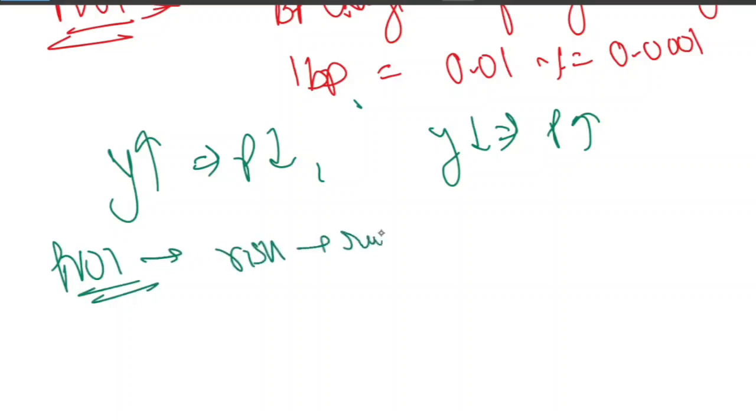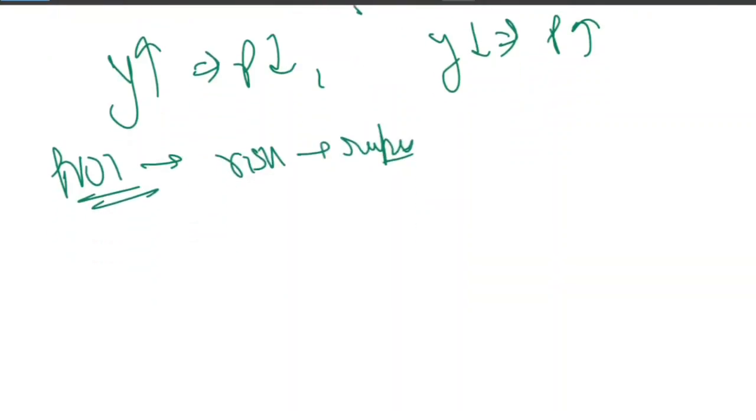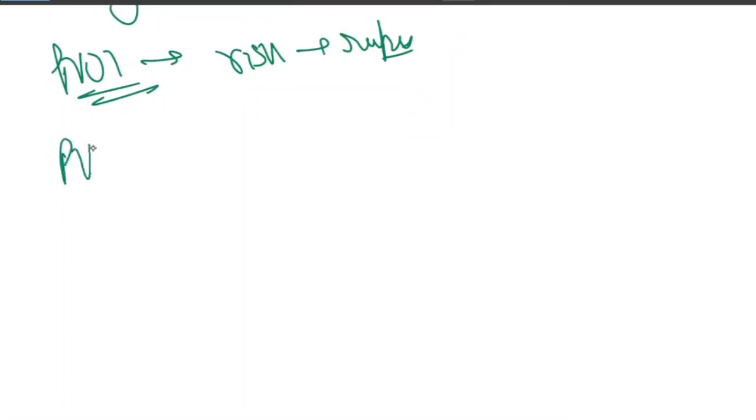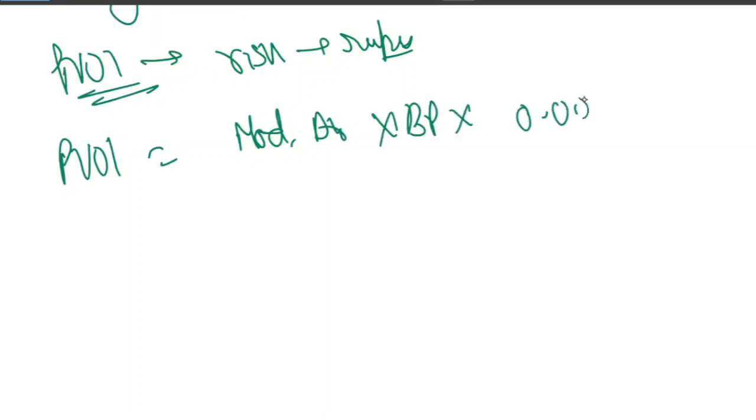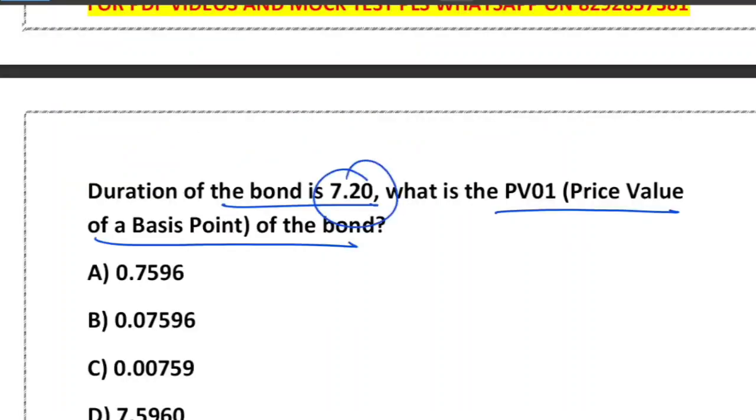So what is the PV01? PV01 simply means it's a price sensitivity: how much the bond price will change if the yield changes by 1 basis point. So if the yield increases by 1 basis point, bond price will decrease by 0.07596. And how do we compute it? We take the modified duration, multiply by the 1 basis point, and further multiply it by the bond price. Right? That is how we do it.